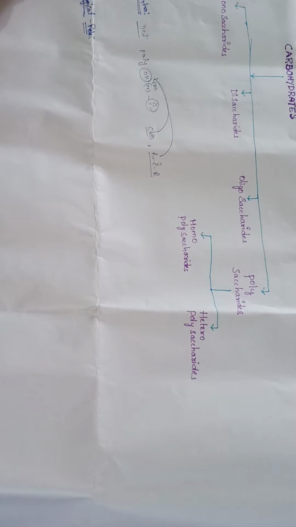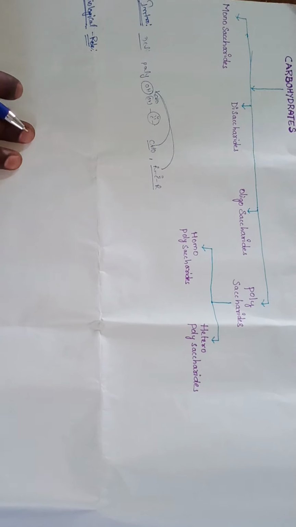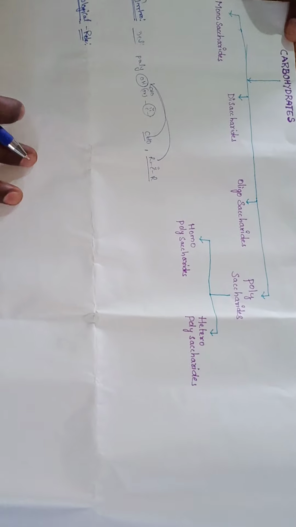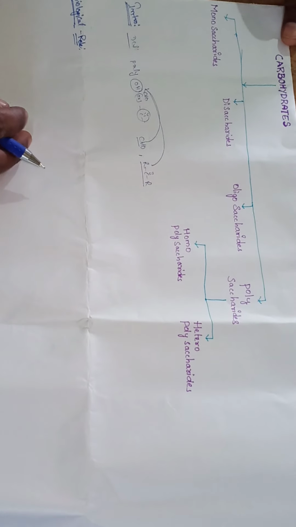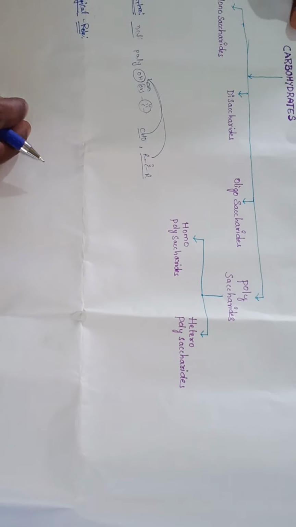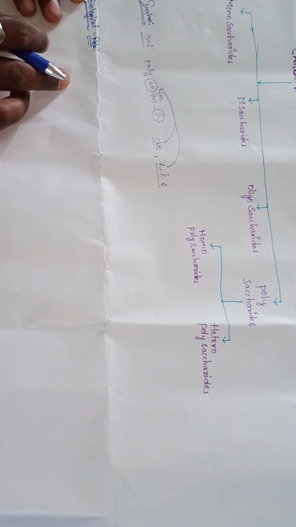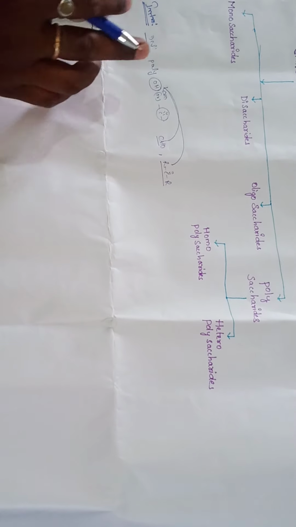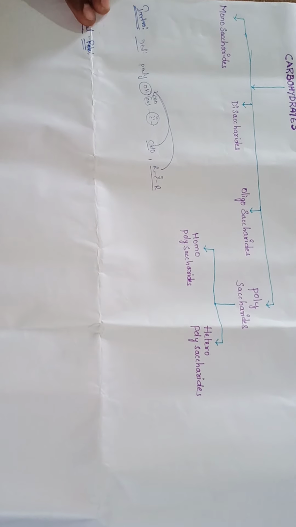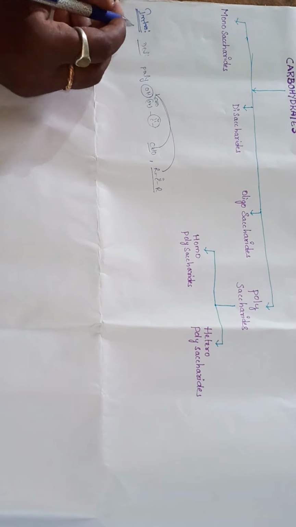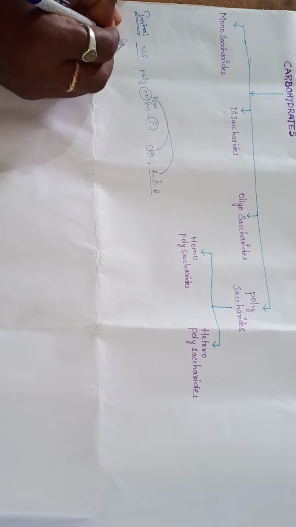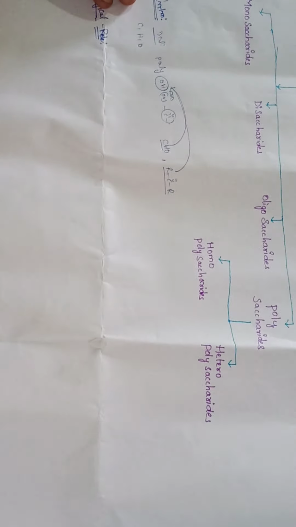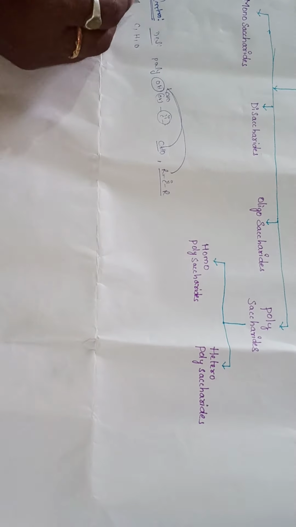Carbohydrates are classified into several types. But before classification, we discuss the introduction to carbohydrates. What is a carbohydrate? Polyhydroxy aldehydes or polyhydroxy ketones. What is the chemical composition of carbohydrates?